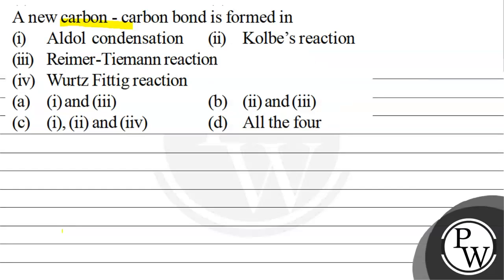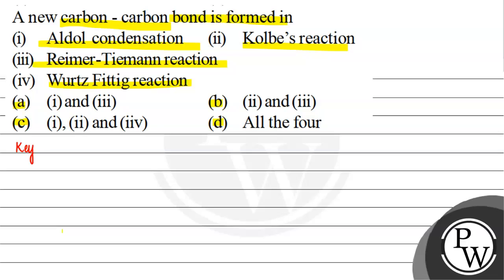A new carbon-carbon bond is formed in aldol condensation, Kolbe's reaction, Reimer-Tiemann reaction, Wurtz Fittig reaction. तो हमें इसमें से बताना है कि किस reaction में new carbon-carbon bond form होगा. So these are the options that are given to us.